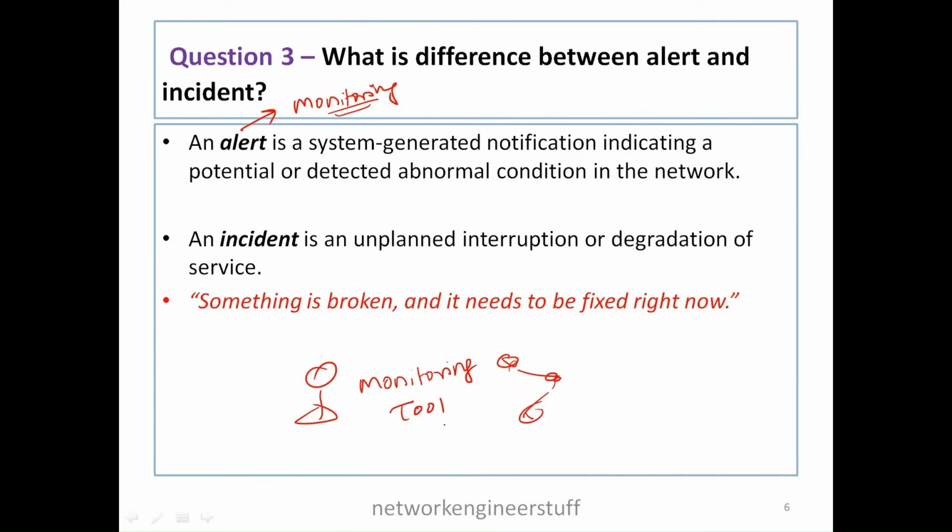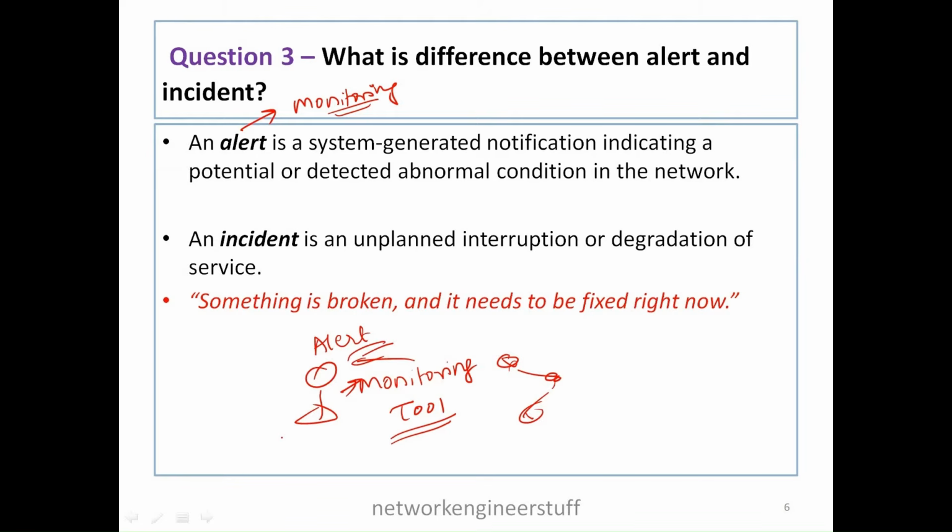We'll discuss this in question number 10, monitoring tools. Now if something is going wrong in the network, an alert will be generated in the monitoring tool, and the monitoring engineer will be notified with that.